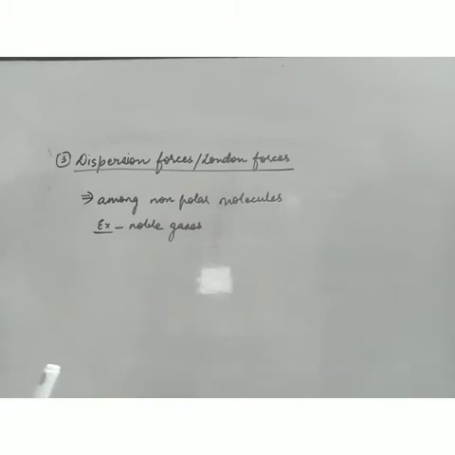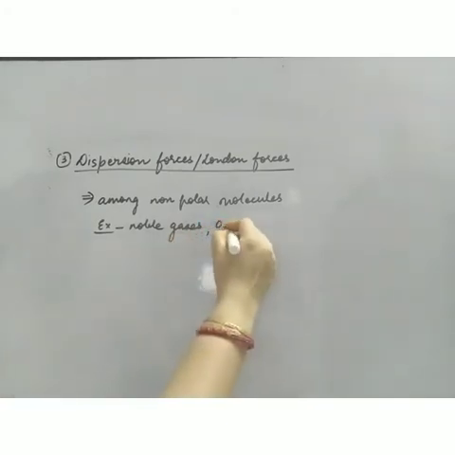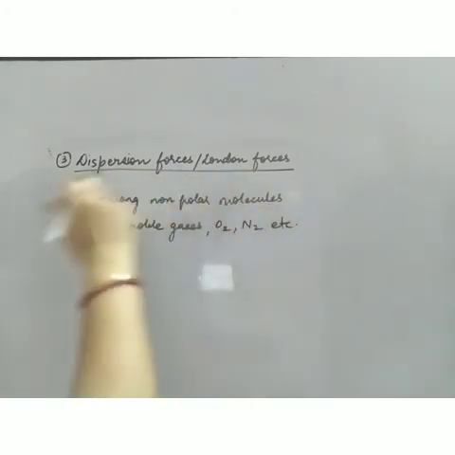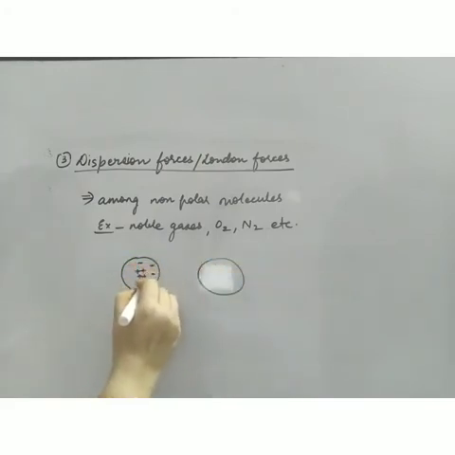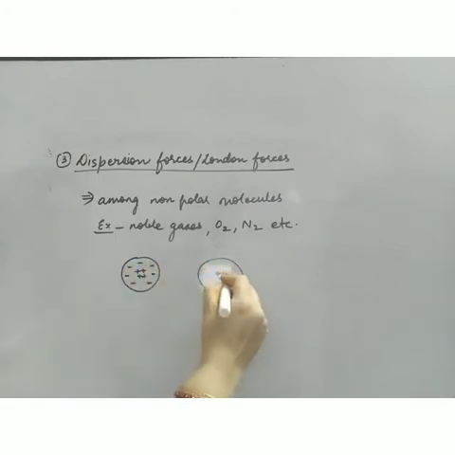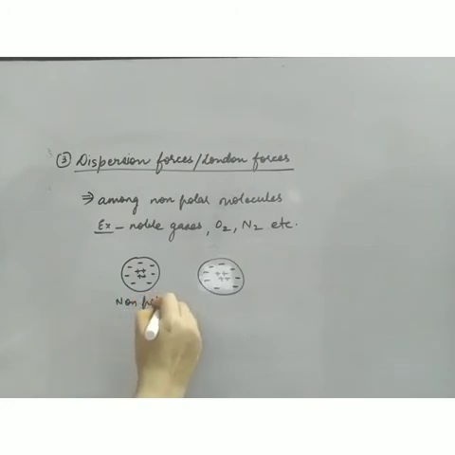Just now I gave you the example that in our room O2 molecules are also there, N2 molecules are also there. Now O2 is what? Non-polar. N2 is what? Non-polar. So between the non-polar molecules, these type of forces exist. Now how to explain the origin of these forces? Both the molecules are non-polar, which means the electron cloud is symmetrical. There is no polarity at all. So this is non-polar and this is also non-polar.